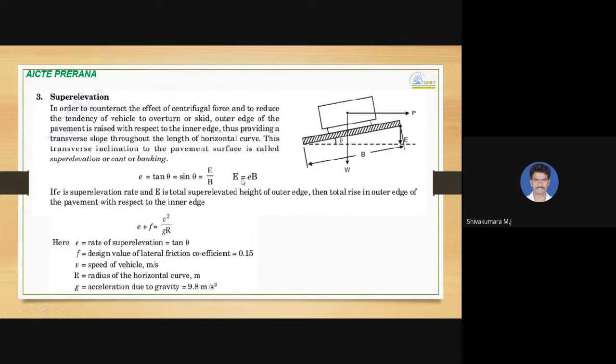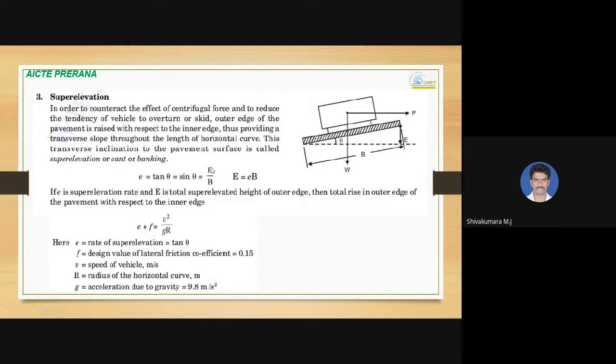So as super elevation is too small, sine theta can be equated to E by B. If you take a right angle triangle over here, sine theta will be equal to opposite by hypotenuse. So hypotenuse is B, that is the width of pavement, and opposite is E, the vertical height which is raised.